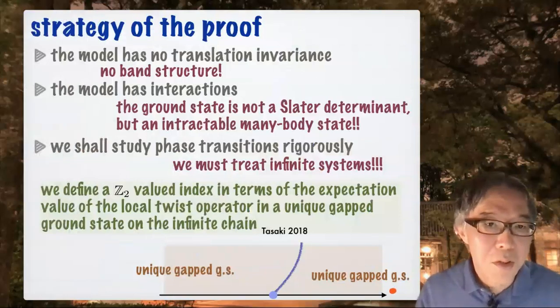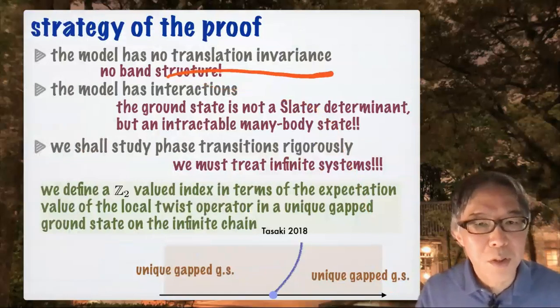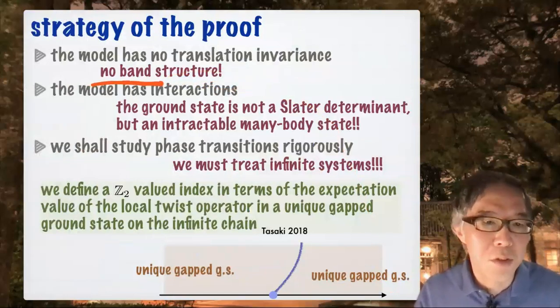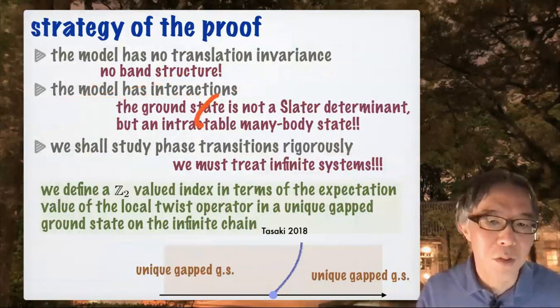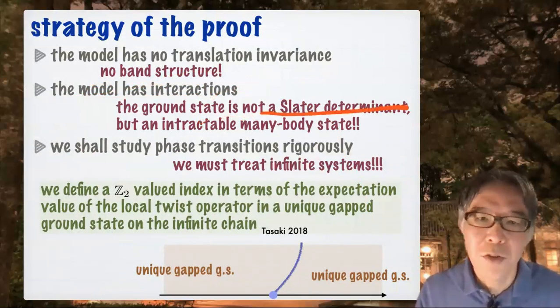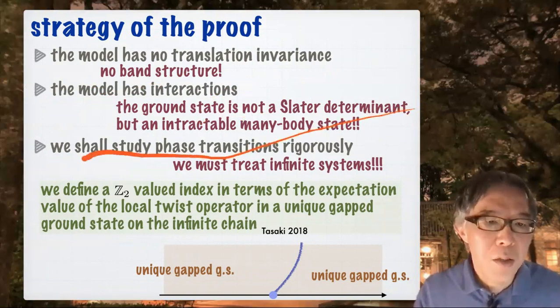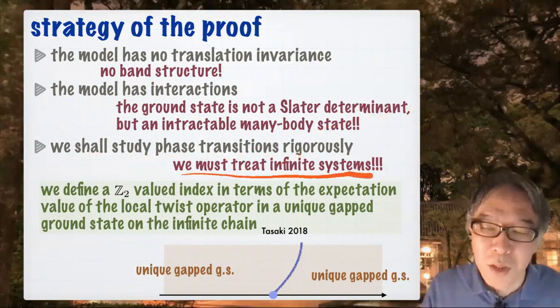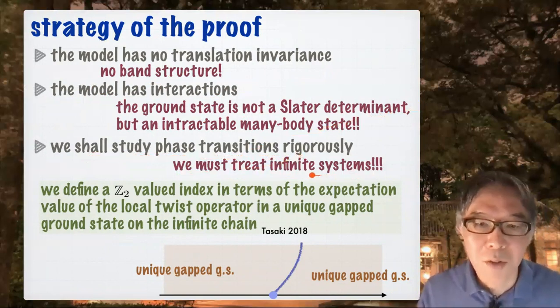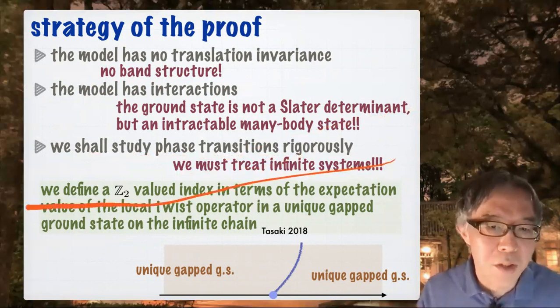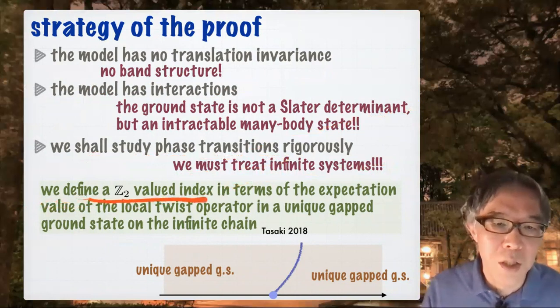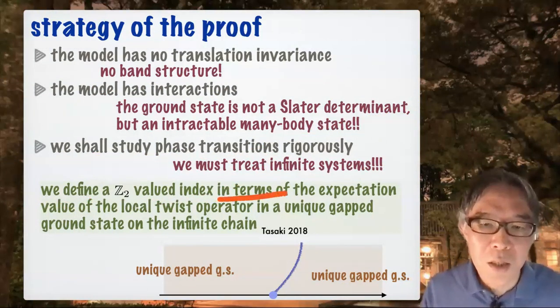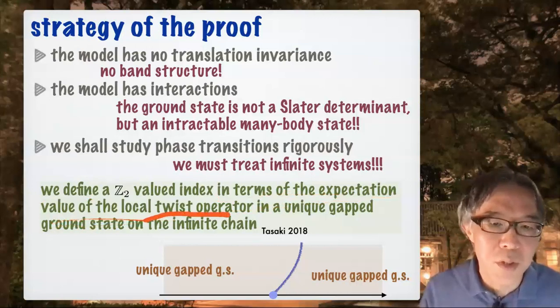So, the strategy of the proof: the model has no translation invariance, so no band structure. The model has interaction, so you don't have any easy Slater determinant ground state. And we shall study phase transition rigorously. That means we have to work in an infinite system. This looks like a very difficult task, but our strategy is to define a Z2-valued index by using the sign of the expectation value of the local twist operator.